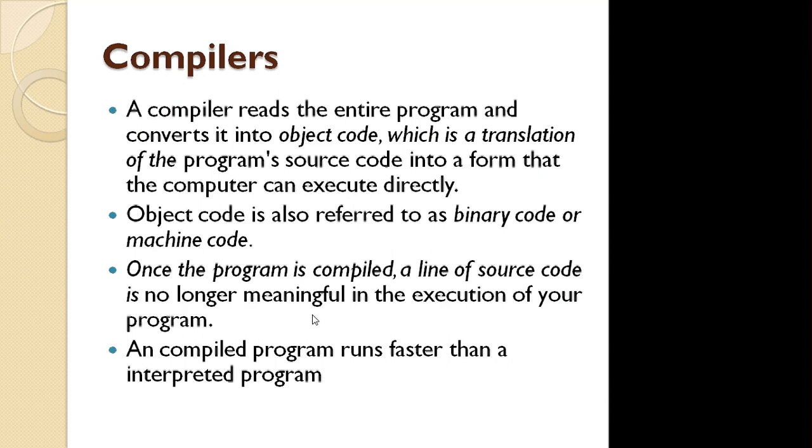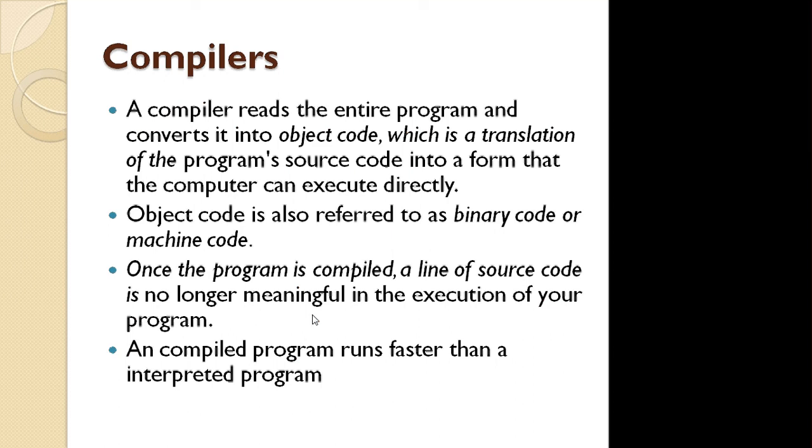This binary code and machine code is understood by the computer only. Once the source code is converted into binary code or machine code, the computer can execute that code directly. The computer won't execute the source code. It executes only the object code, binary code or machine code.